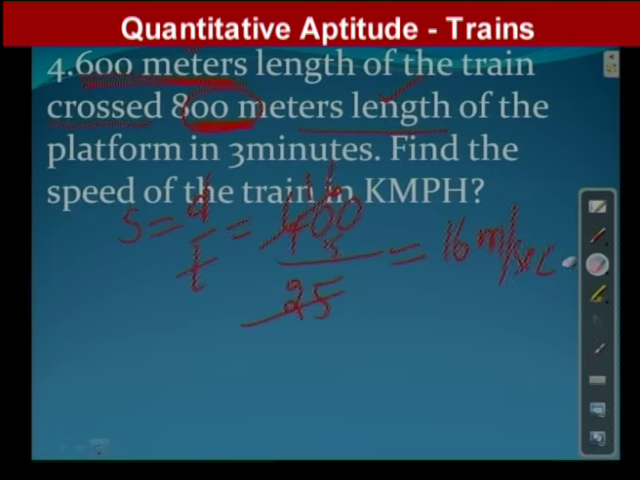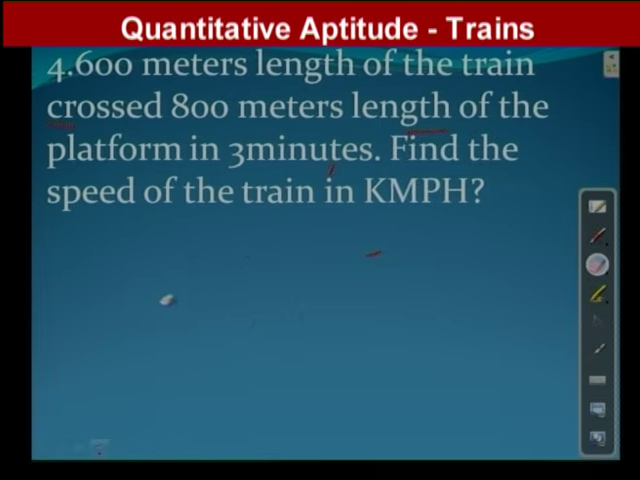Now we will take one more example from trains. Now we focus on example number 4. Observe here, the fourth example is as follows. Now we will erase this part. See, the train length given is 600 meters. 600 meters length of the train crossed 800 meters length of the platform in 3 minutes. Find the speed of the train in kmph.